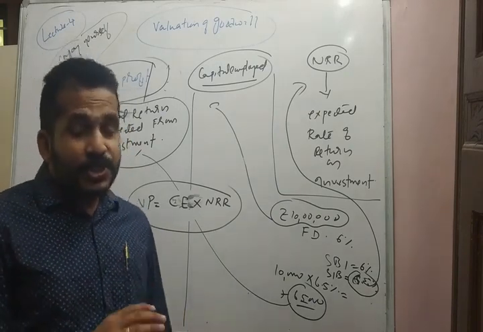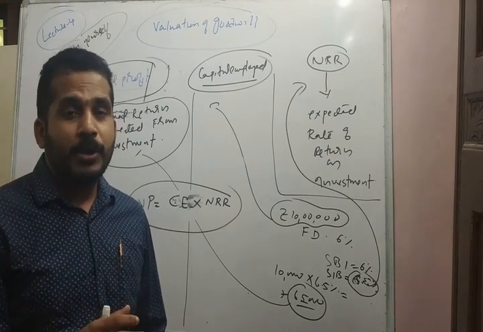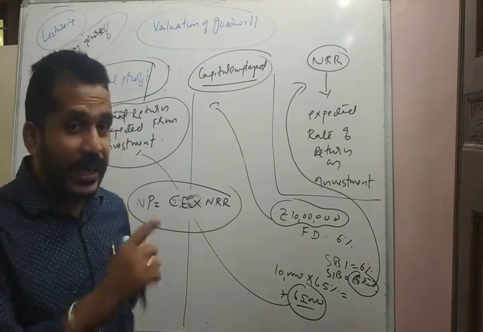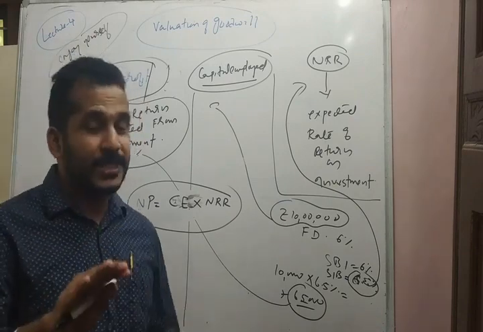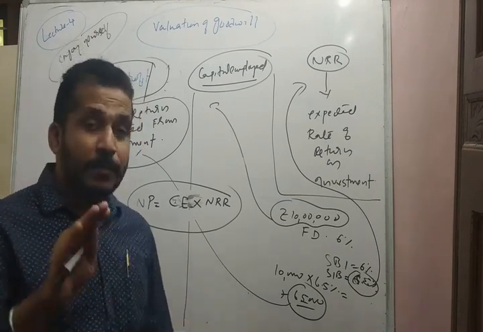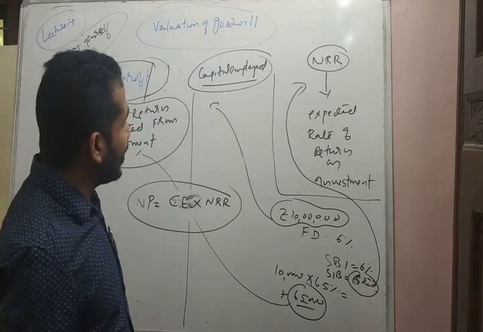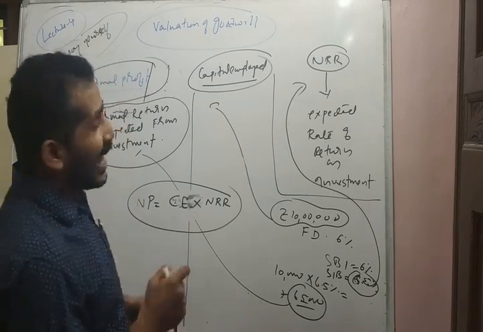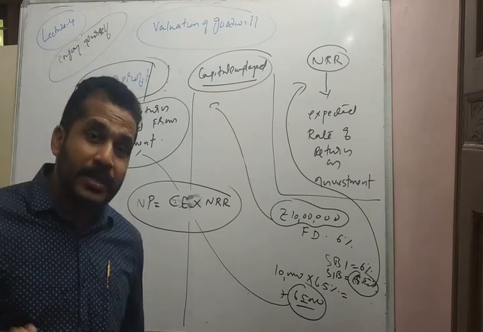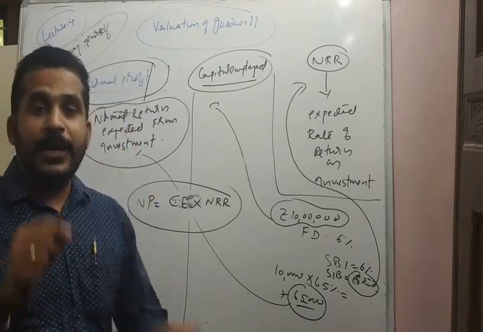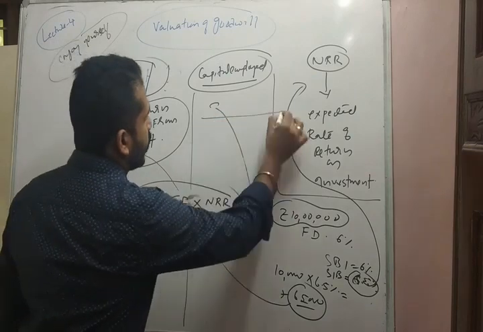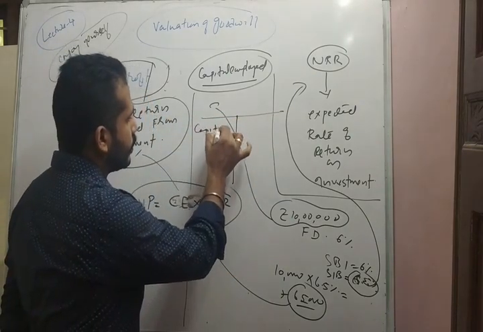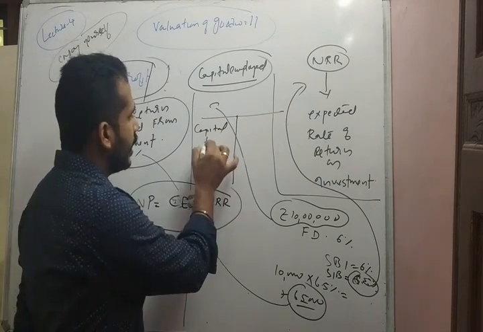Then changing the term capital employed into business language. The given example is based on an investment in a bank as a fixed deposit. So let us change our example into business language. What is the capital employed in the business? The capital introduced by the businessman into the business. If this is a balance sheet, here will be the capital introduced by the businessman, for example, 10 lakhs.